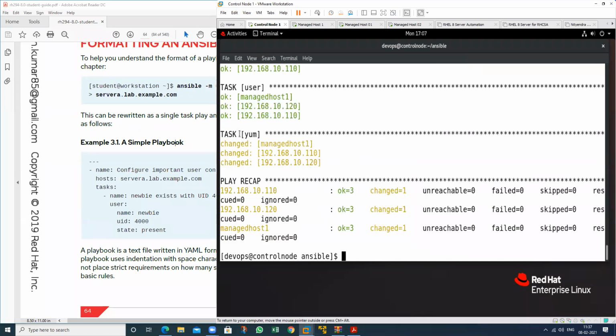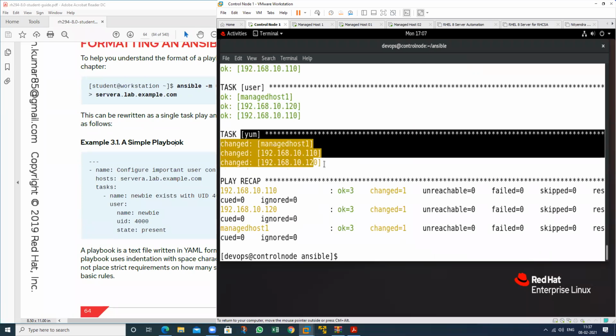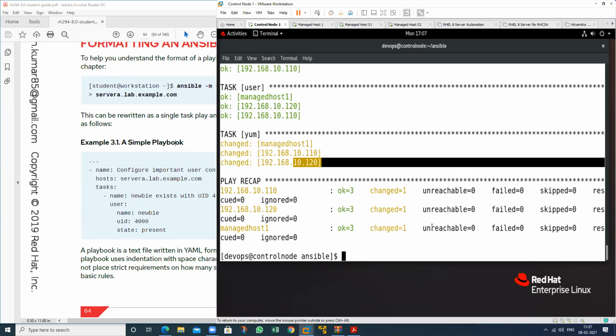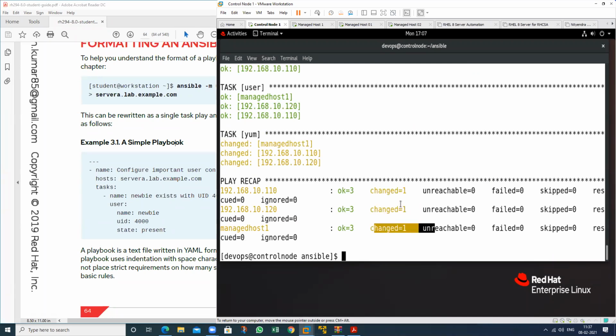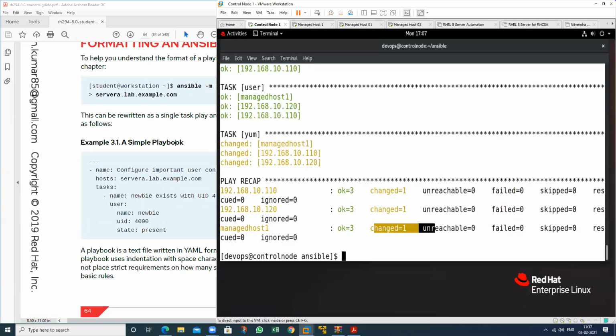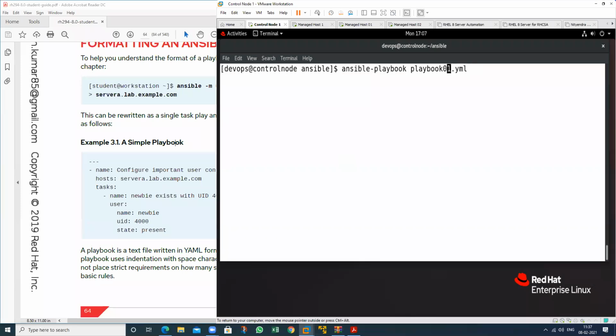So it will perform all the tasks in which machine? This machine, this machine, this machine. Change. So 3 changes will occur. So go to this machine. Suppose if you want to check from this particular machine, then what will you do? Just use the ansible command on which particular machine, servers, and you want to type just the argument. Which argument do you want to type?